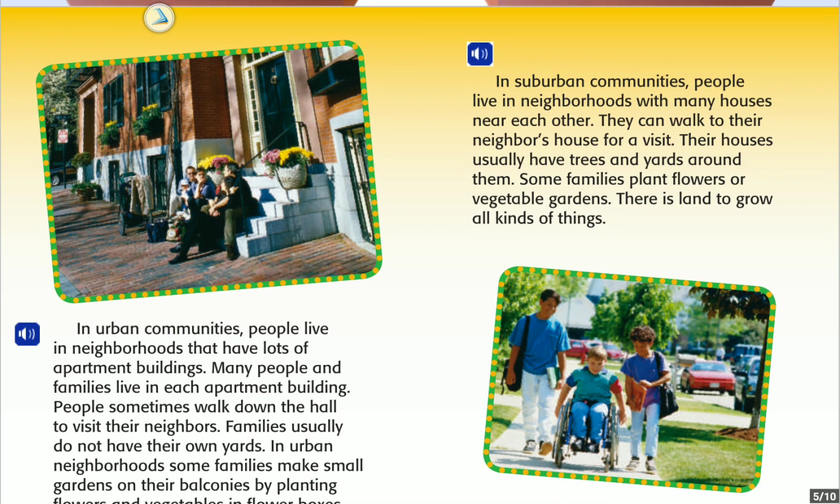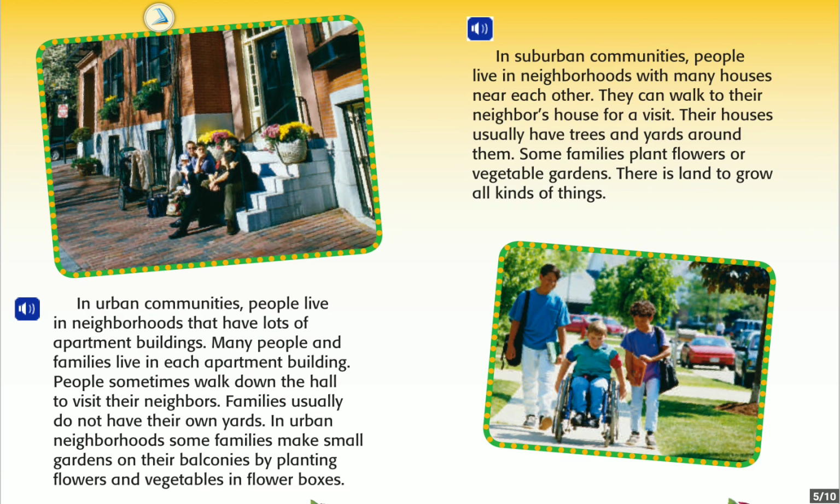In urban communities, people live in neighborhoods that have a lot of apartment buildings. Many people and families live in each apartment building. People sometimes walk down the hall to visit their neighbors. Families usually do not have their own yards. In urban neighborhoods, some families make small gardens on their balconies by planting flowers and vegetables in flower boxes.